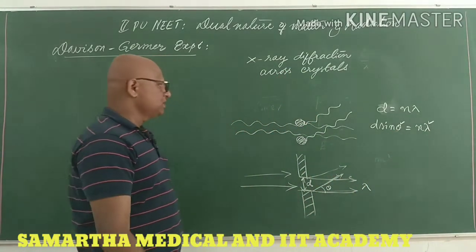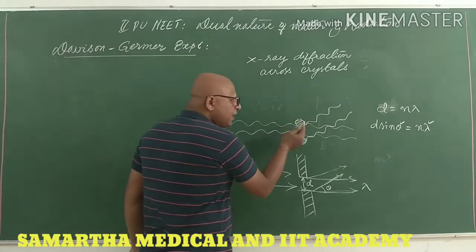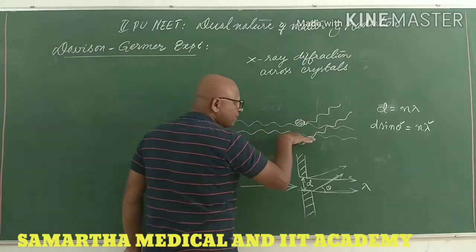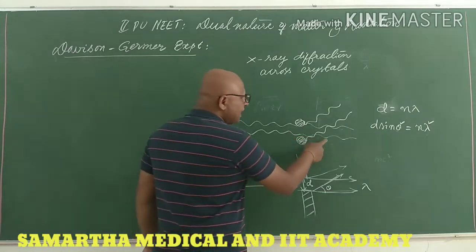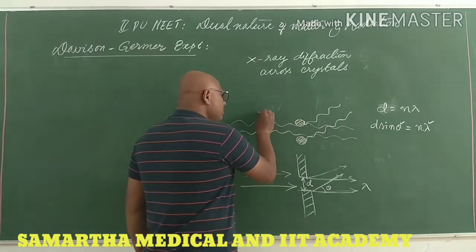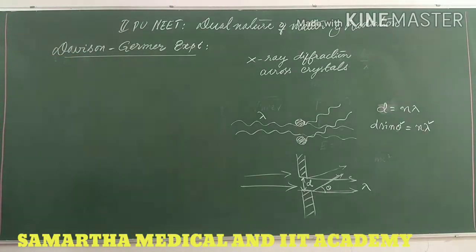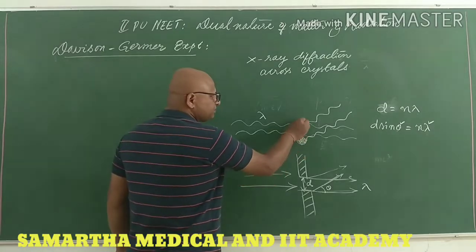Got the idea? So if this is a wave, then a wave can bend across the edges of an obstacle, and the bending angle is directly proportional to the wavelength of the light used. This is the rough idea behind diffraction across crystals. Why crystals? Because crystals have atoms.